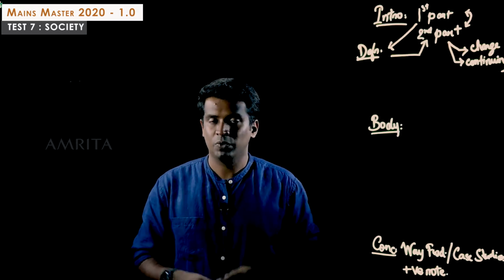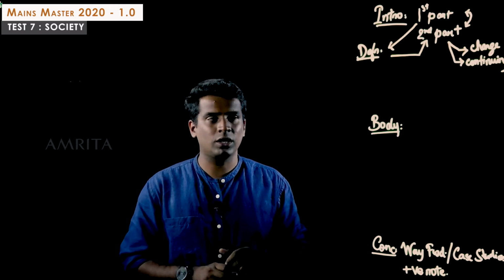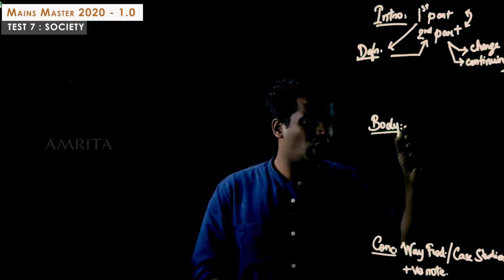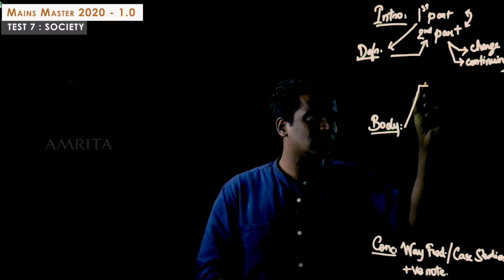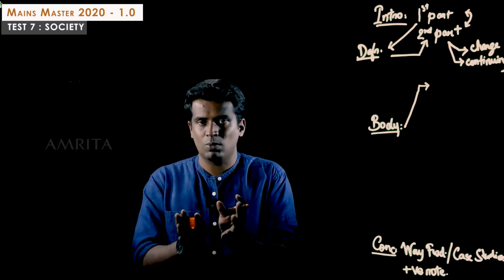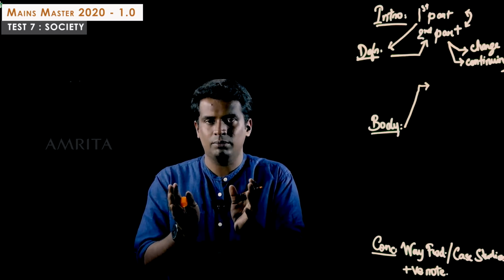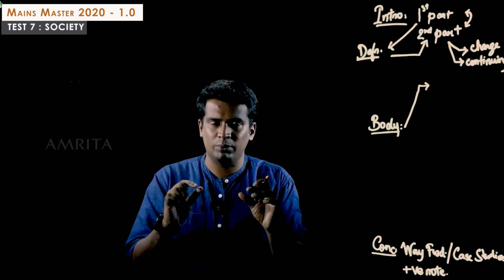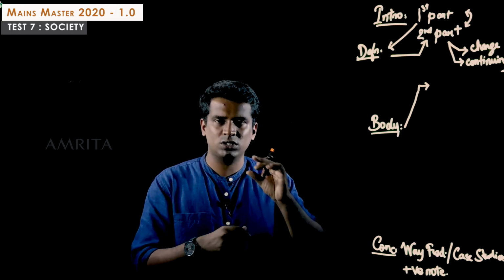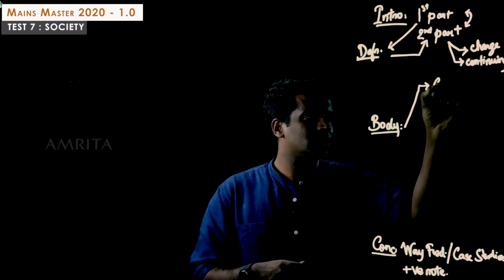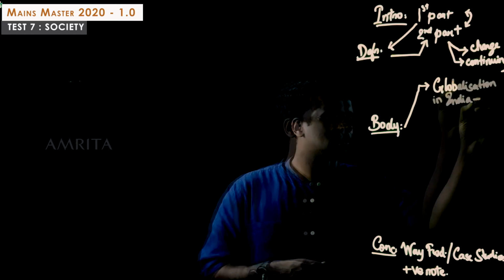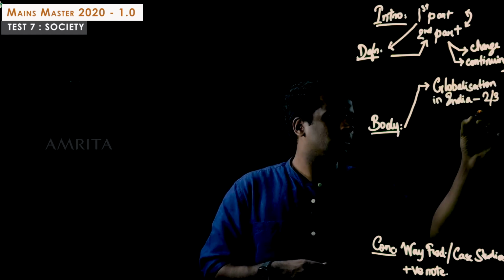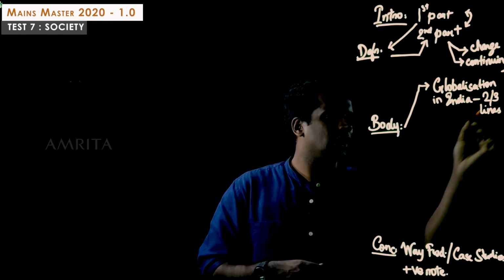What about your body? When you're going for the body, let me again insist, it should be a very small addendum, kind of like a bridge. You just can't jump inside that. You just need to say how globalization happened in India. Since it's a 10-mark question, 2 or 3 lines will be sufficient.